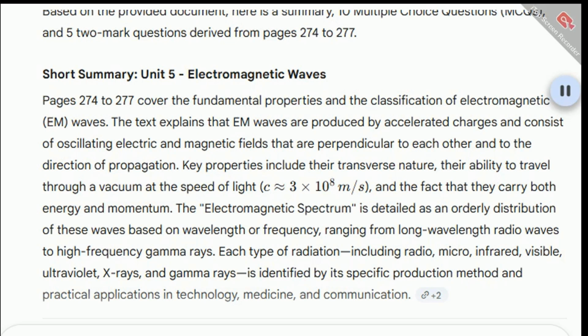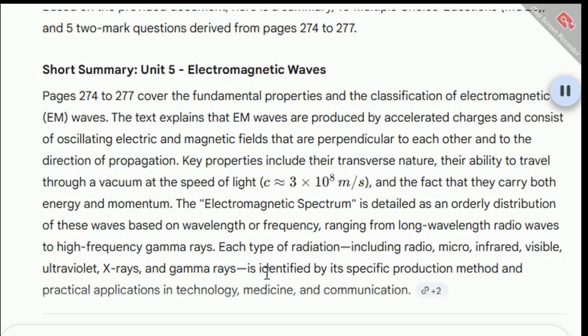Key properties include their transverse nature, their ability to travel through a vacuum at the speed of light, c, approximately 3 × 10^8 meters per second, and the fact that they carry both energy and momentum. The electromagnetic spectrum is detailed as an orderly distribution of these waves based on wavelength or frequency, ranging from long wavelength radio waves to high frequency gamma rays. Each type of radiation, including radio, micro, infrared, visible, ultraviolet, X-rays, and gamma rays, is identified by its specific production method and practical applications in technology, medicine, and communication.